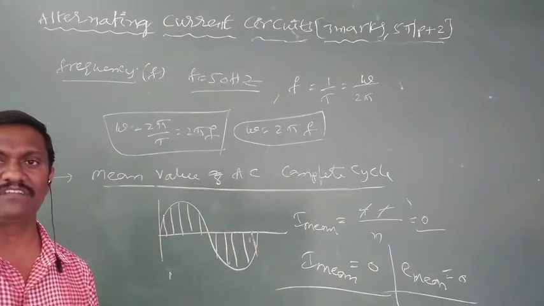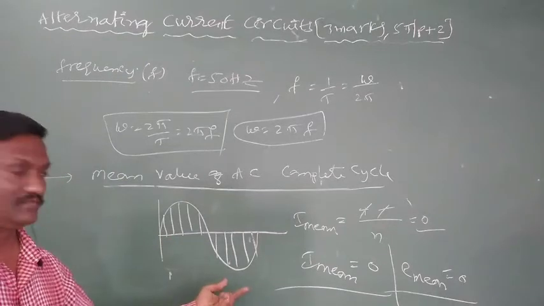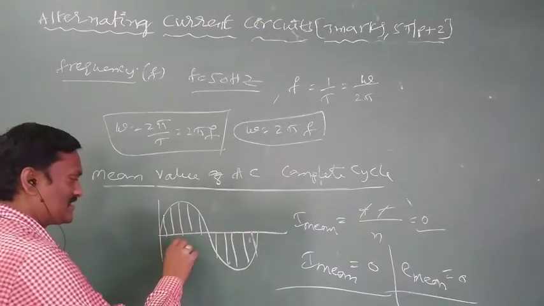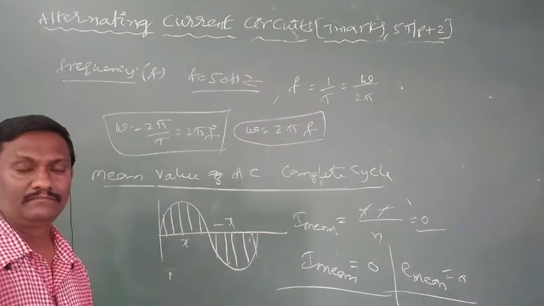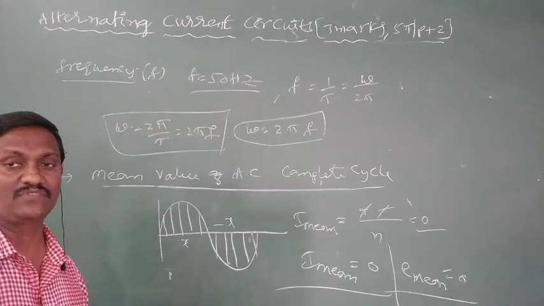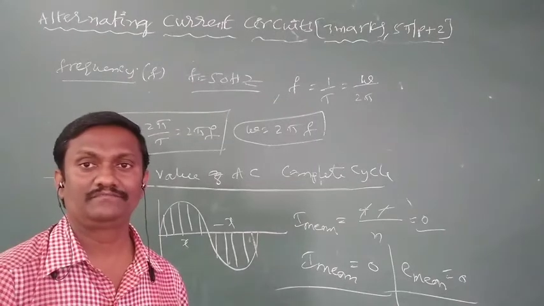Mean, average, means the sum of all currents by the number of currents. The sum of positive values and the sum of negative values are the same. If the sum of positive values is x, the sum of negative values becomes minus x. The total becomes x minus x, which is 0. The sum of all currents will become 0 over a full cycle.